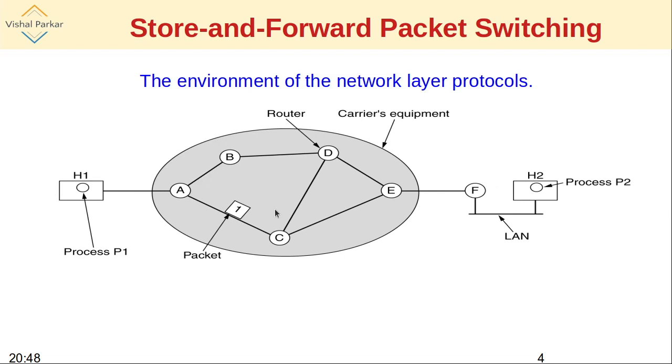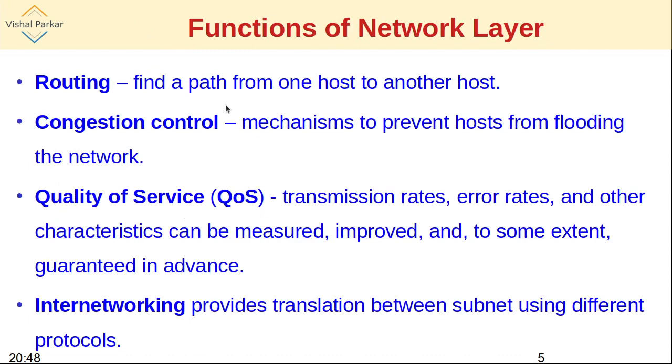But in terms of distance, delay, or many other parameters which speak for the quality of the network, ultimately, if the packet can be sent to H2 through C with minimum time and minimum problems, the packet will be diverted to C. Otherwise, it will be diverted to B. That is what is called routing. Routing ultimately is to find out the optimum path from one host to another host.